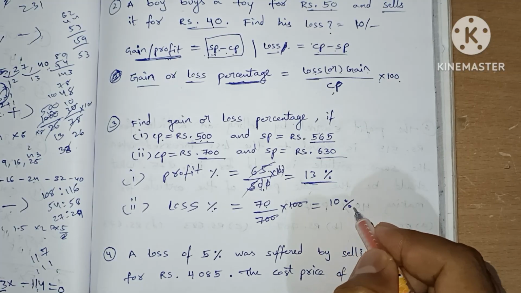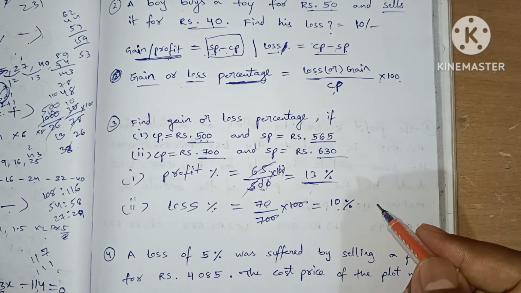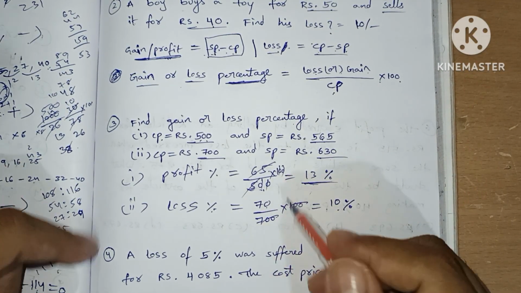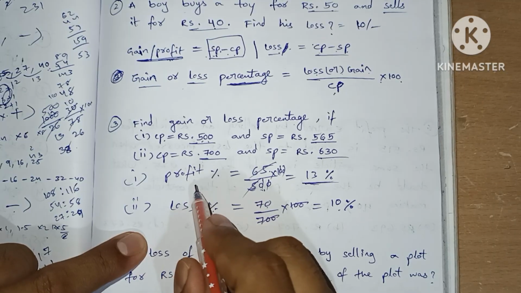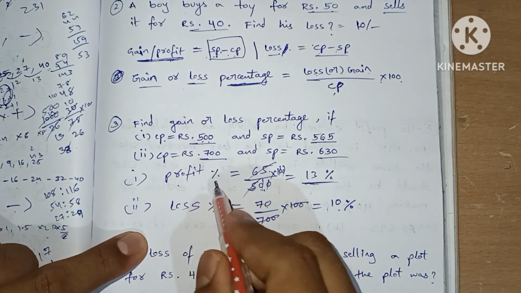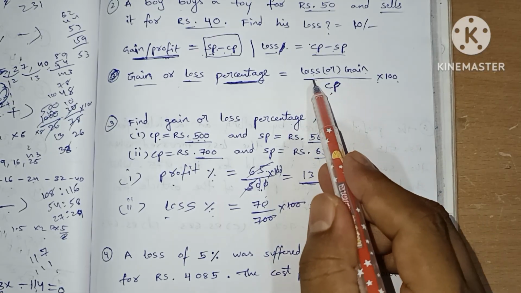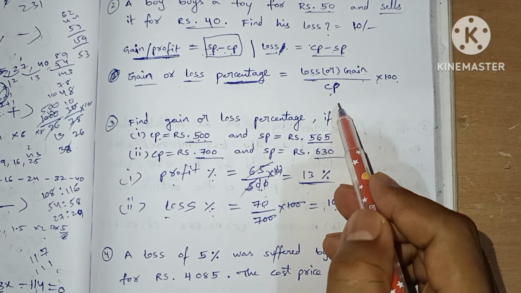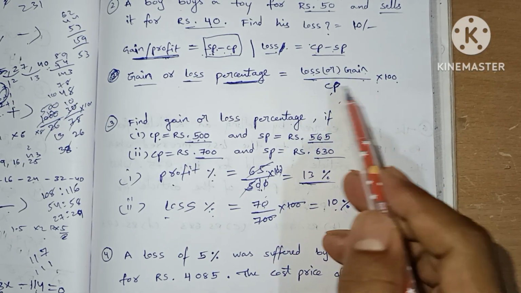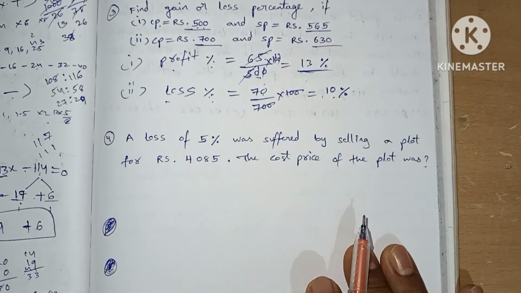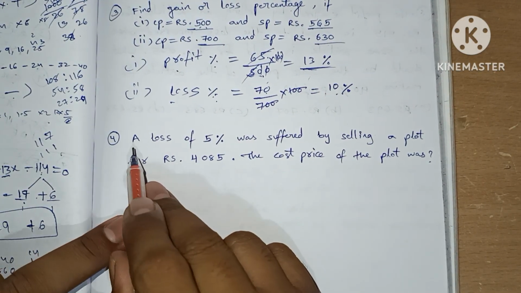So 10% loss he made. So these are the questions that are asked about profit percentage or loss percentage. How we do is loss or gain divided by CP into 100.